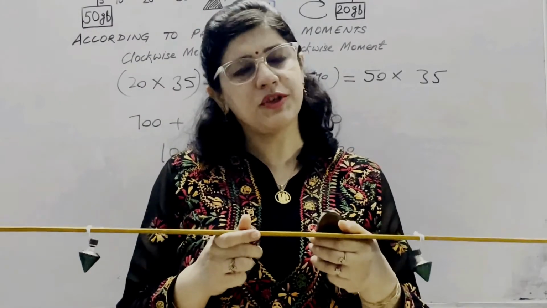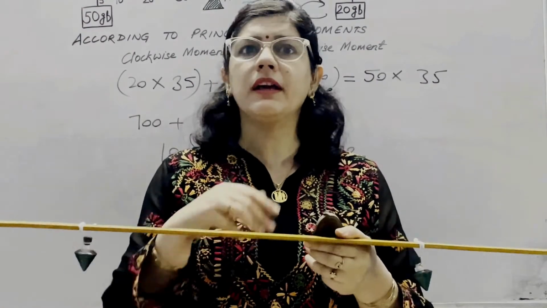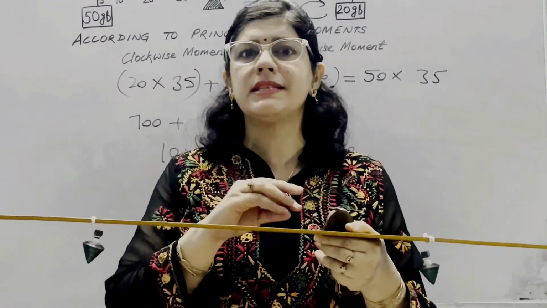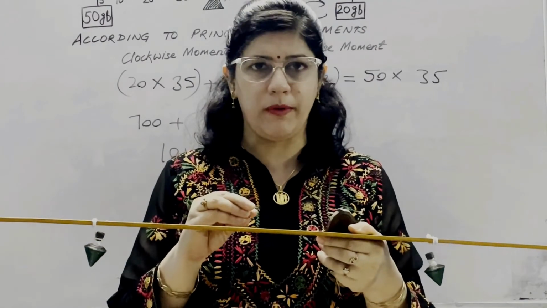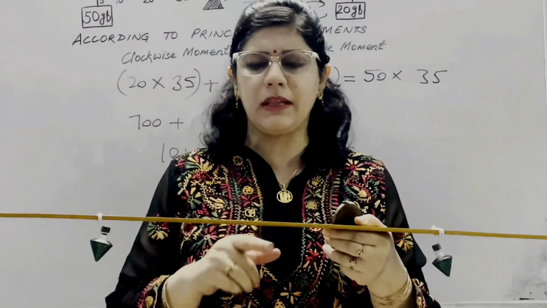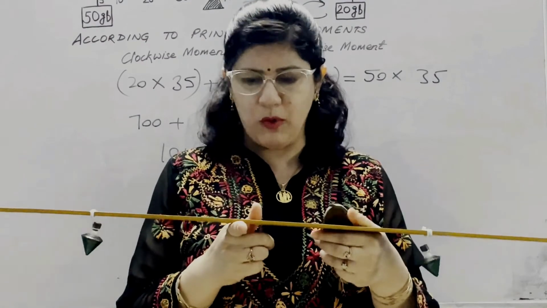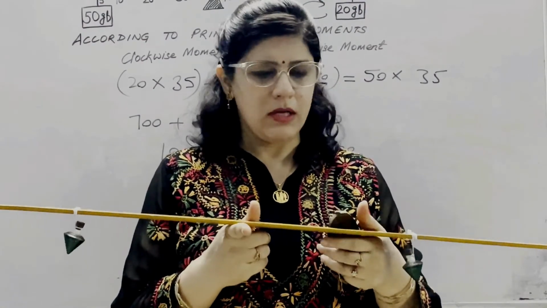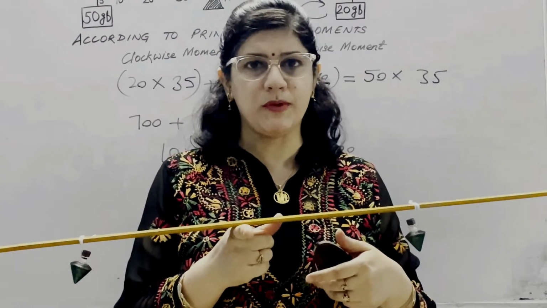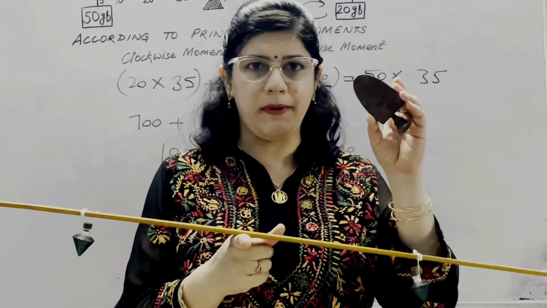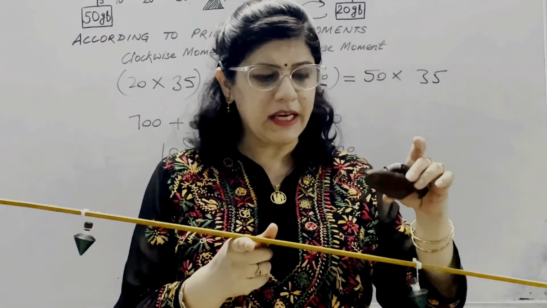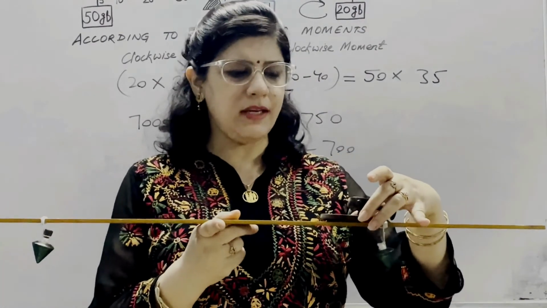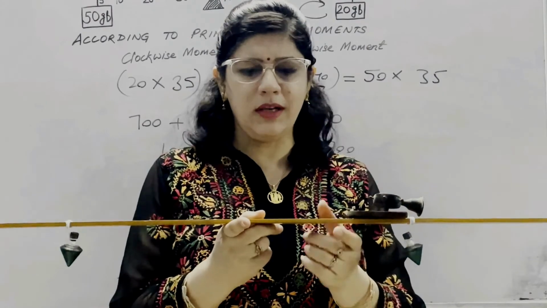Now you are in a position to understand that if the given weights are not of equal value, or you can say the scale is not in the position of equilibrium, even then we can bring it to the horizontal position. Suppose this scale is in equilibrium. But what happens if we put increased weight on one side?